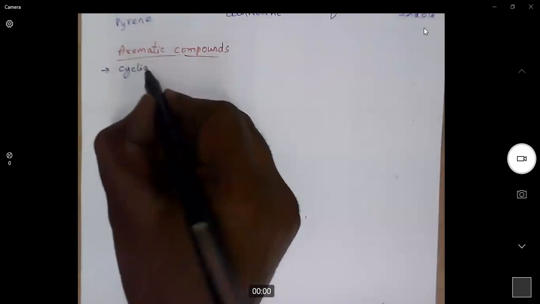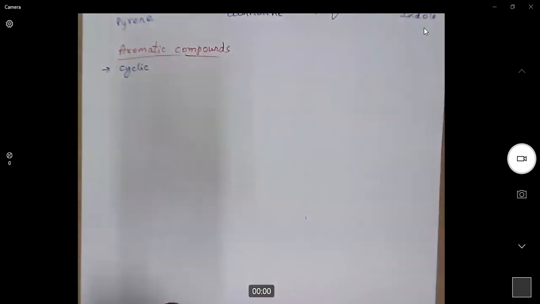Today we will learn what aromatic compounds are. How do we identify whether a particular compound is aromatic or not? There are certain rules to identify whether a given molecule is aromatic or not. The first rule is the molecule should be cyclic. Only cyclic molecules will come under the aromatic category.